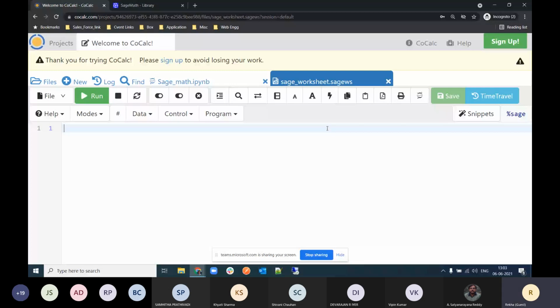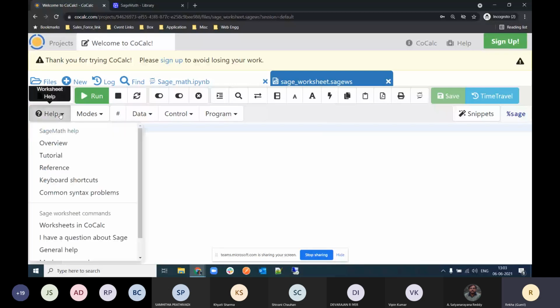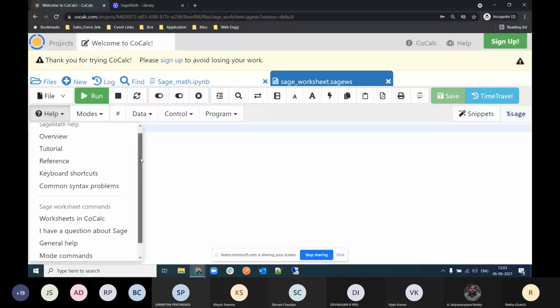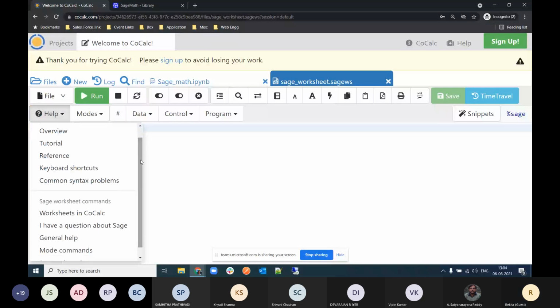Rekha, just press help. Show them what types of help are available. It will give you overview, tutorial, reference, and keyboard shortcuts and all those things. How Sage works, how the Sage commands are available in CoCalc. All those things are available here. First I request all of you to open three items in three tabs in your browser: overview, tutorial, and reference.